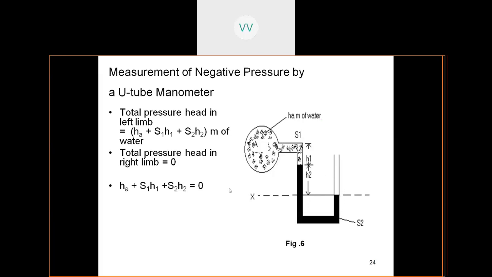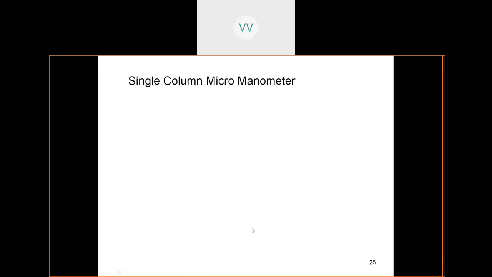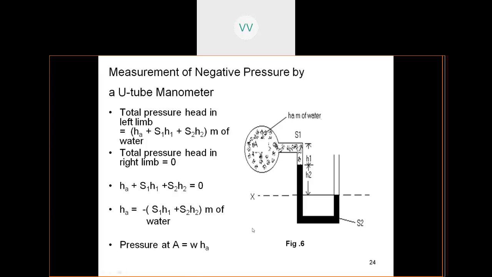So now, students, equate it to 0, because you don't have any pressure on the right hand side. Now try to find out HA. Take all this to the right hand side. So HA is equal to minus of S1 H1 plus S2 H2 meters of water. So pressure at A is equal to small w into HA. That is how we calculate the pressure inside a U-tube manometer.